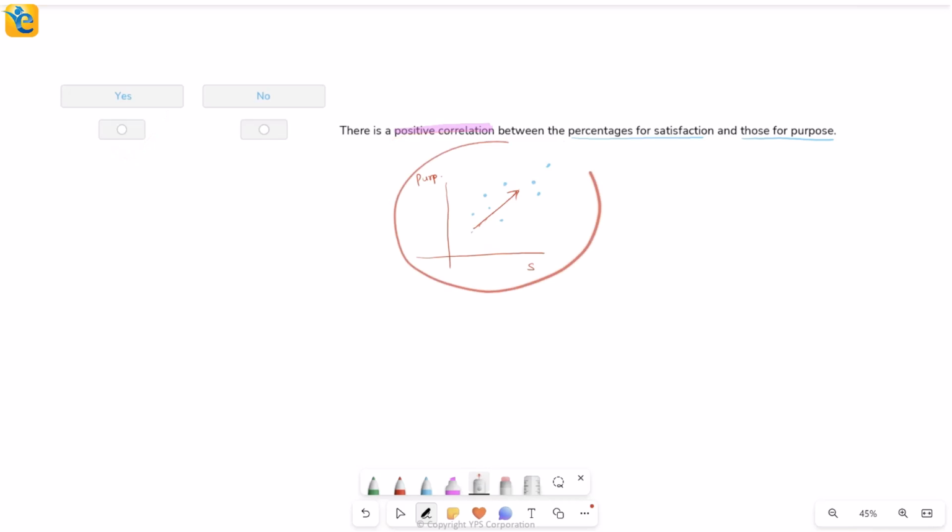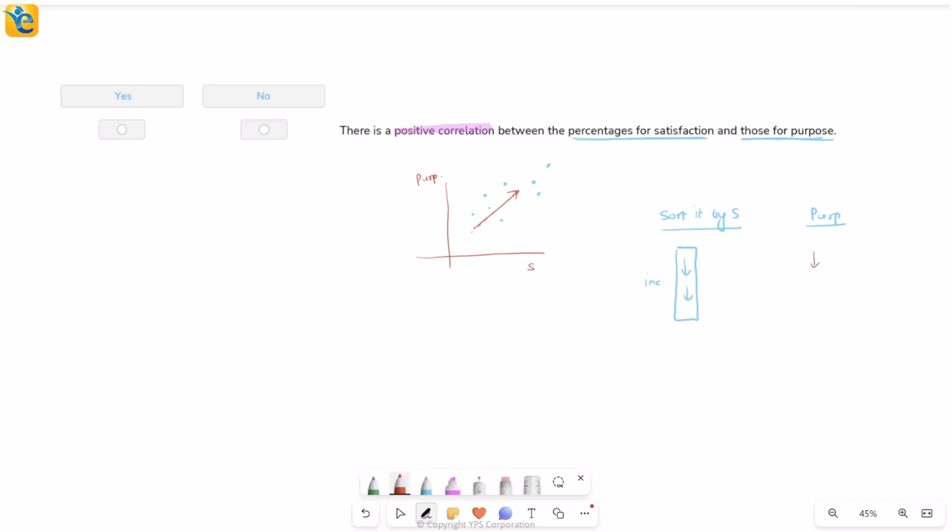Now, right now, I don't have a graph to read this value. Right now, I have been given data in the form of a table. So the way we are going to work on this is we will sort our table based on one of these 2. So suppose I sort it by S, the satisfaction ratings. Then that way my satisfaction will already be in increasing order as I see my values from top to bottom. Correspondingly, I will then see what is happening to my purpose column.